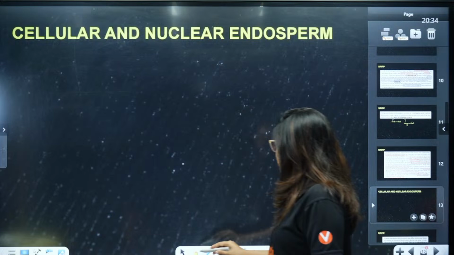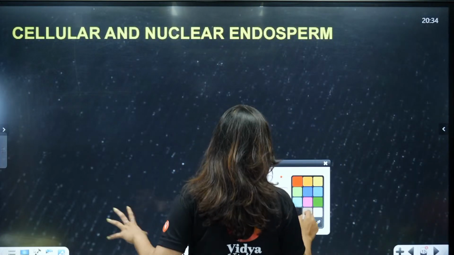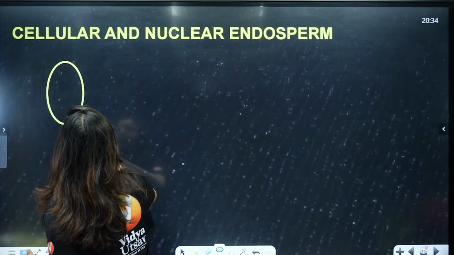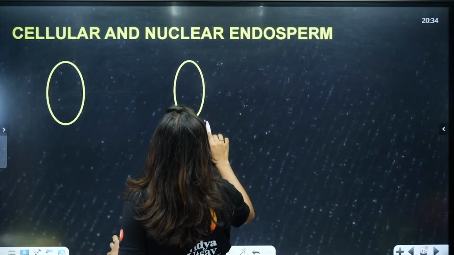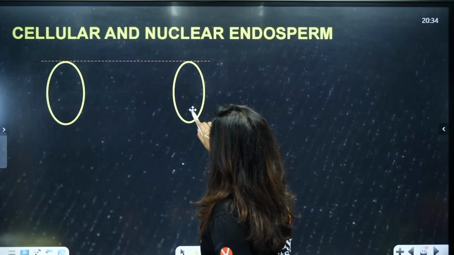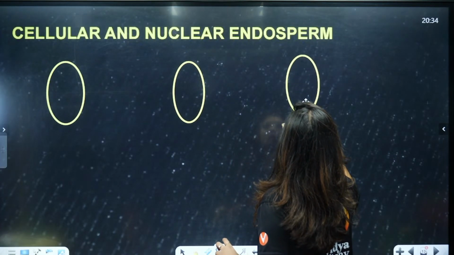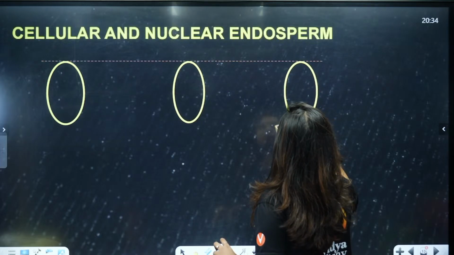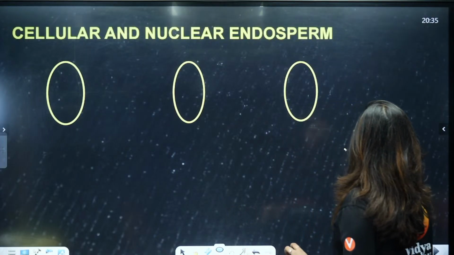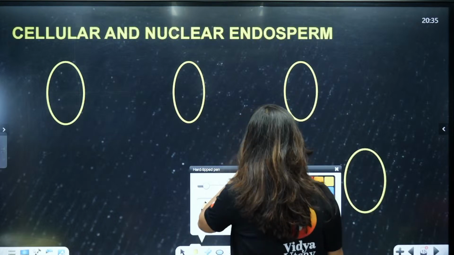Faster. So, students, look here, whatever we just heard, we are going to understand with the help of a diagram. 1 to 2, 2 to 4. Okay, now look here students, what did we study?